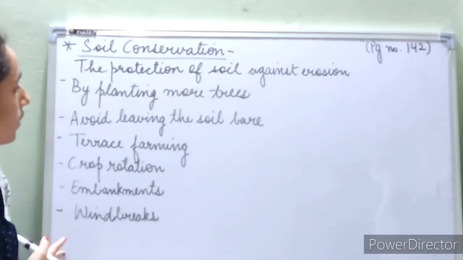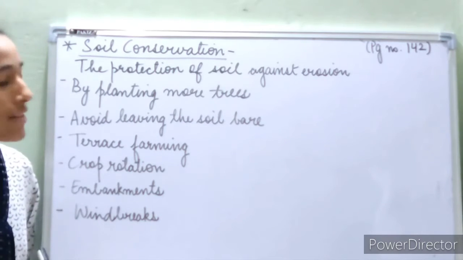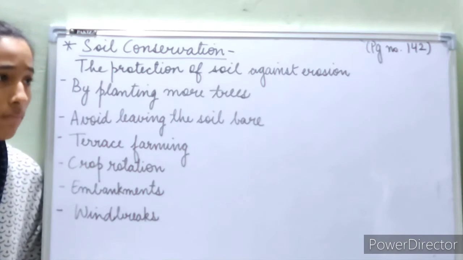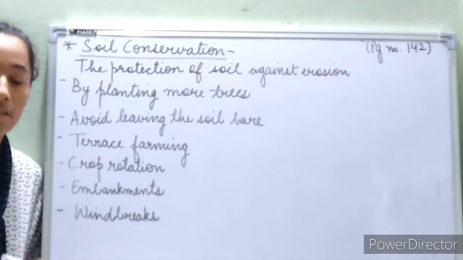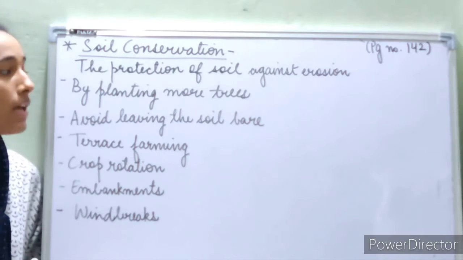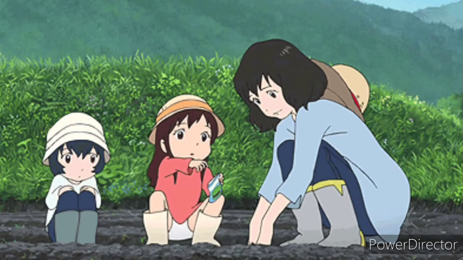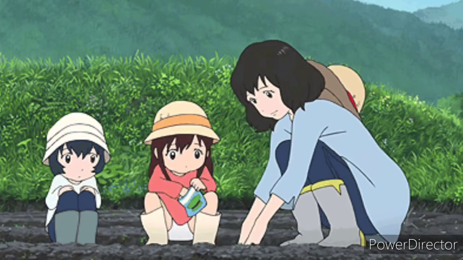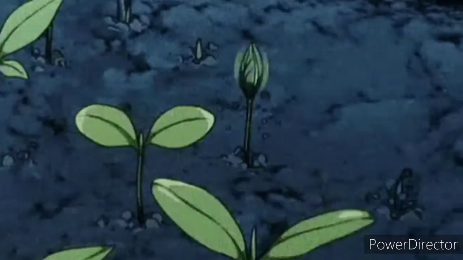So here are some ways that are written. The first one is a very easy one. It is a very basic one. We even have a festival in India for this. This is by planting more trees. So how can we conserve soil? It is the easiest way, by planting more trees.